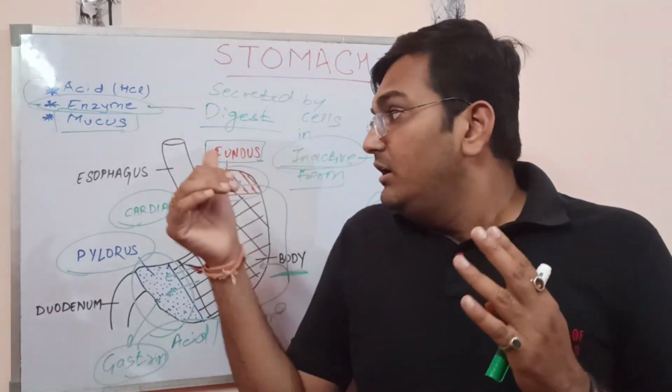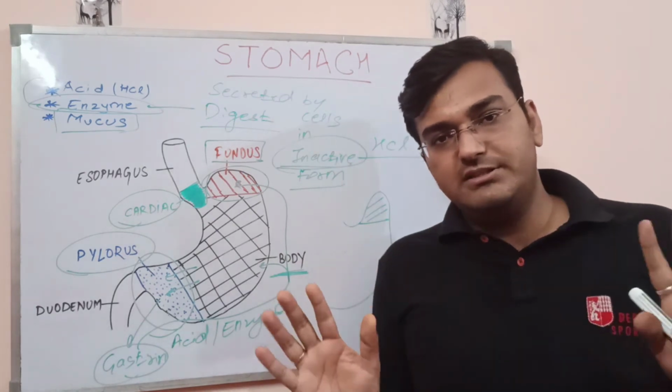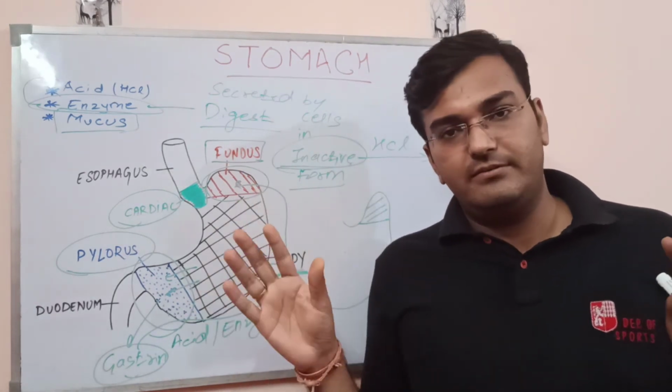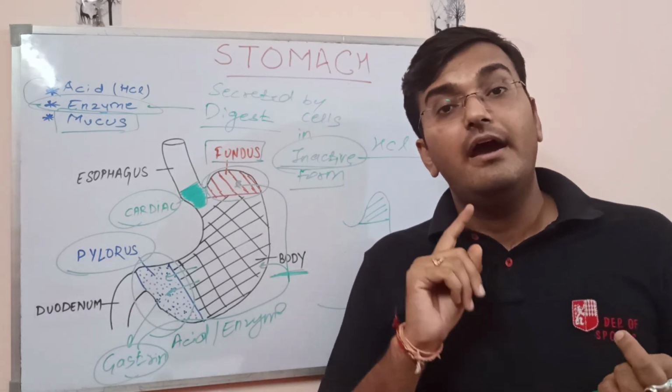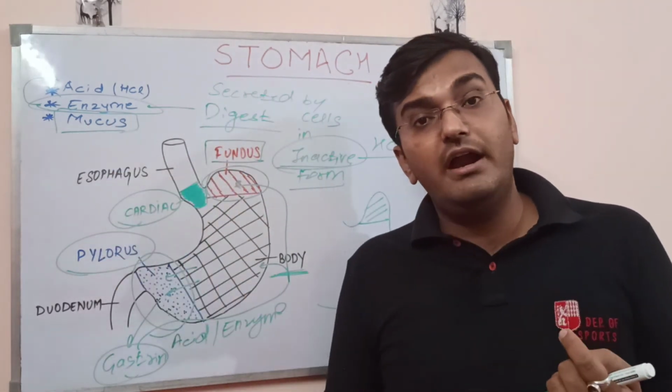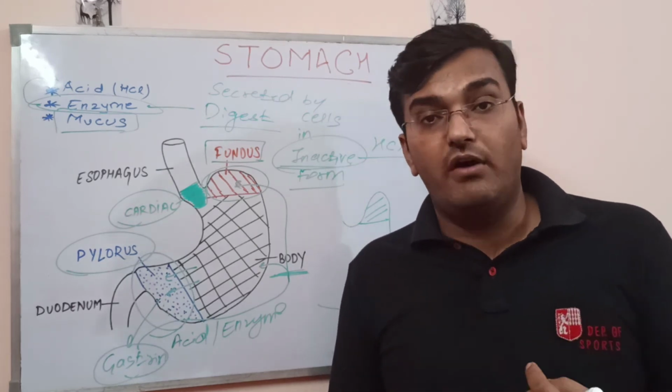So in the first region, the cardiac region, only mucus would be required. That is very clear, for the easy passage. In the body and the fundus region, yes, the enzymes would be required, the acid would be required, and if the acid is there, a protective mucus would also be required.